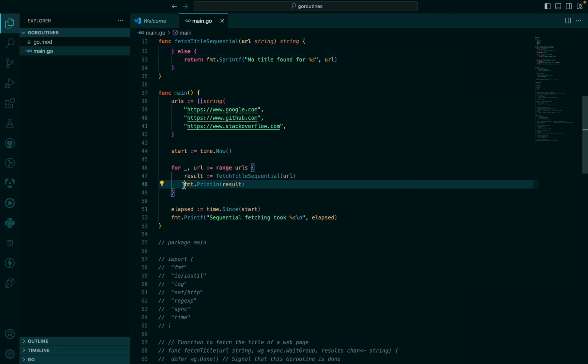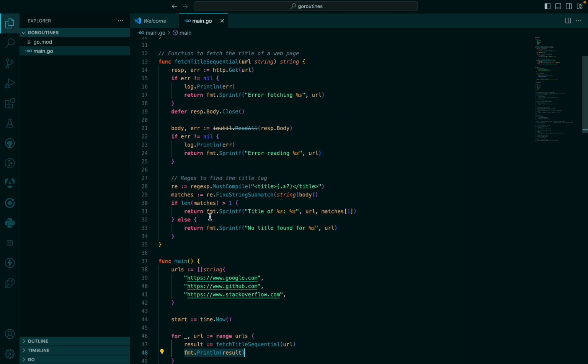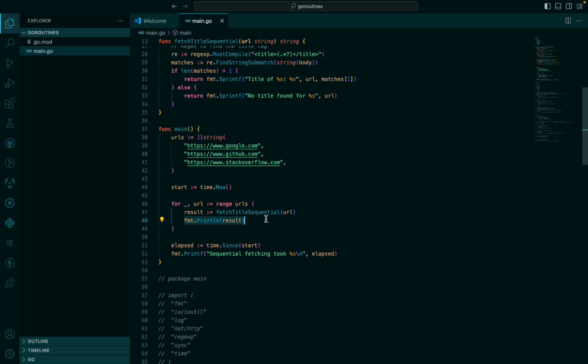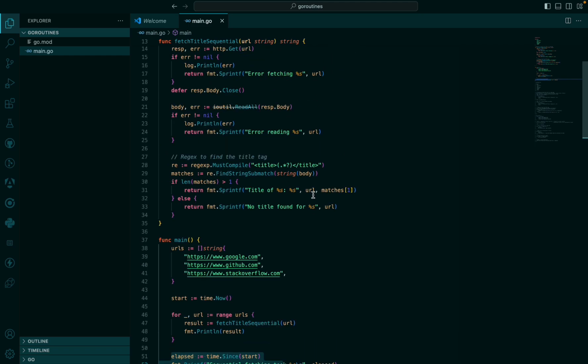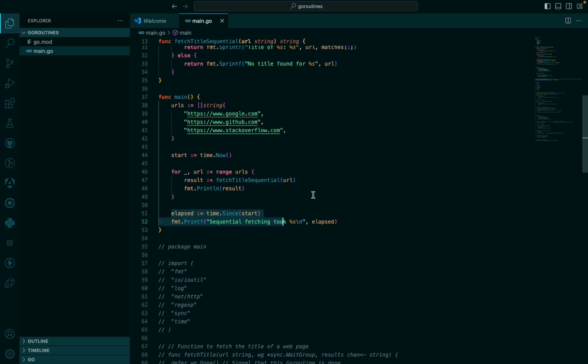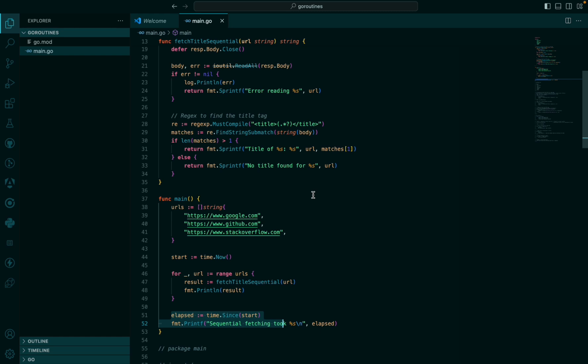So you can see, that is the result of what we get here. We log it out here. That's simply what we are trying to do. Then we want to see the time that it took us to run these particular functions. We want to check the time that it takes us to run all these functions.